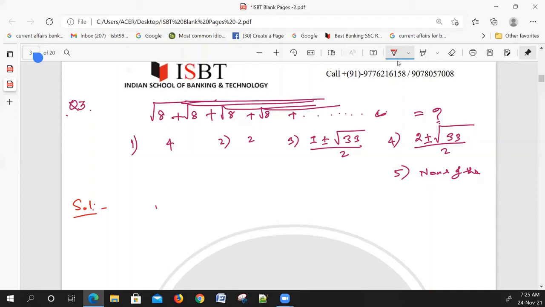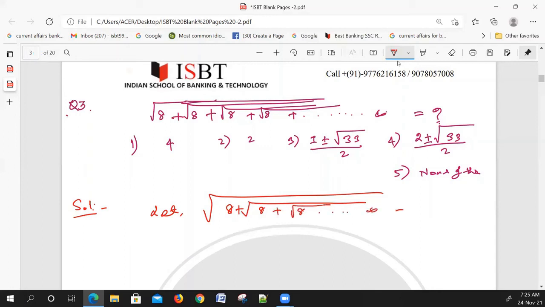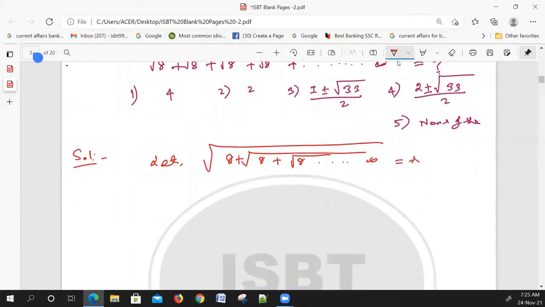Let this be equal to x. Okay. Now squaring both sides. Squaring both sides, and x should be taken here on this side. This is LHS.